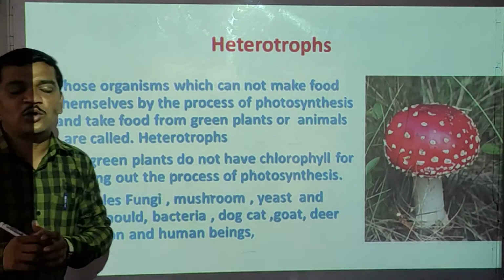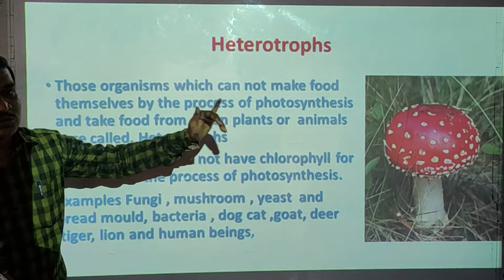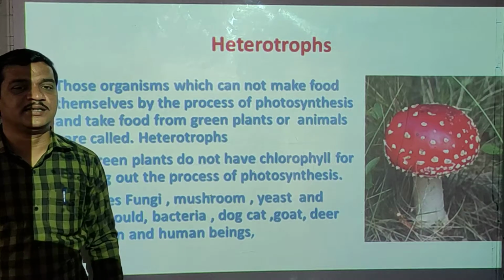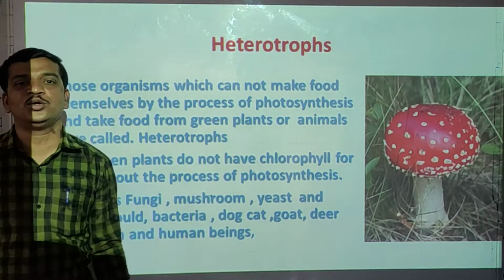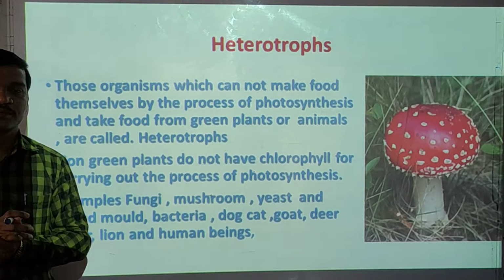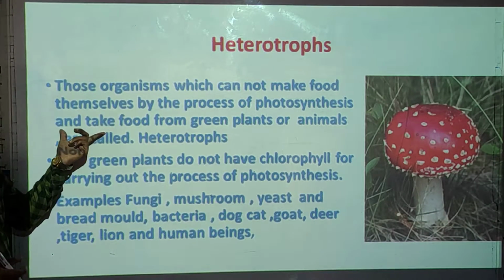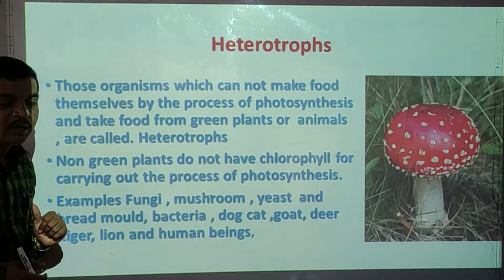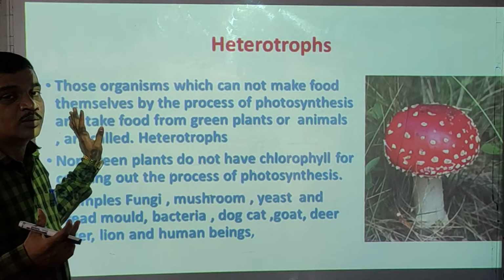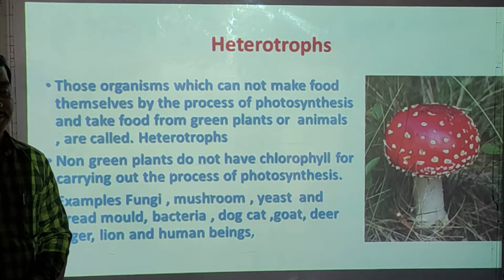Those organisms which cannot make their food by the process of photosynthesis are called heterotrophs, and the mode of nutrition is called heterotrophic mode of nutrition.